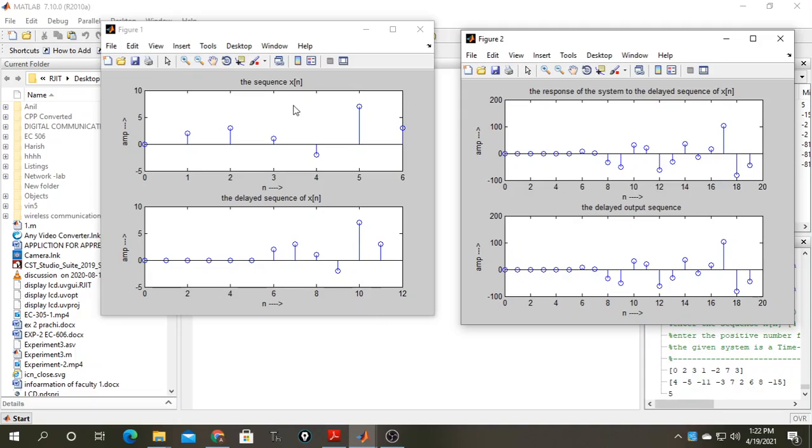Here you can see when we applied the delay to xn, at some points the result is not the same, and these points occur here by the delay of 5. So this system is time variant, whereas the earlier system is time invariant.